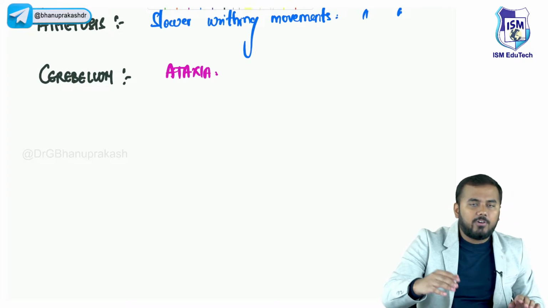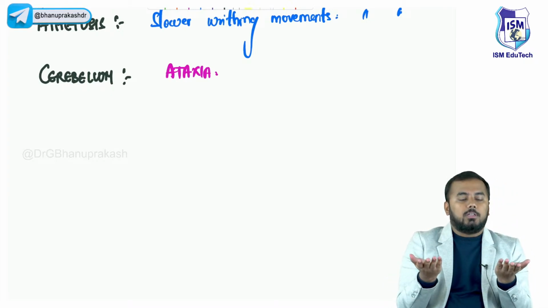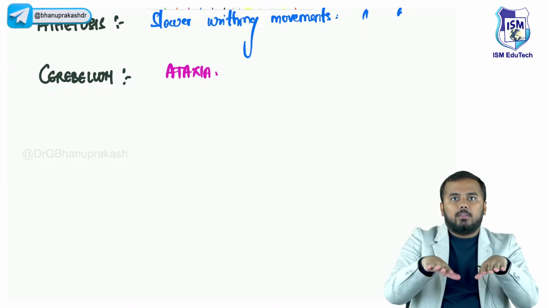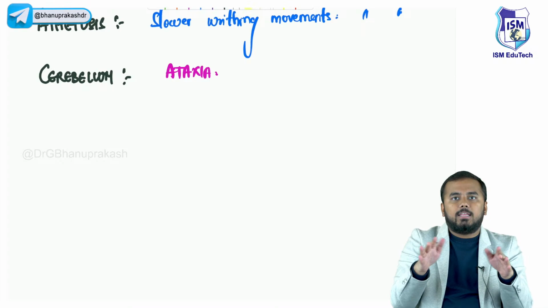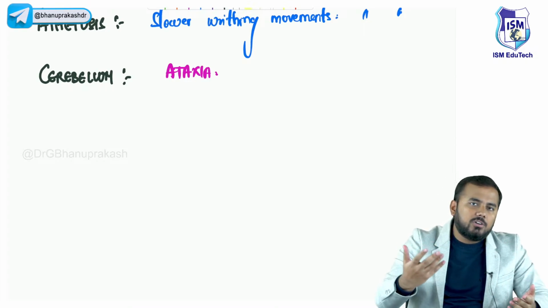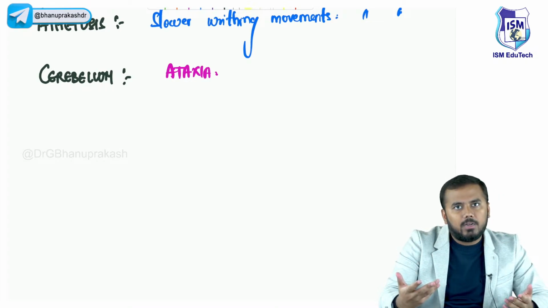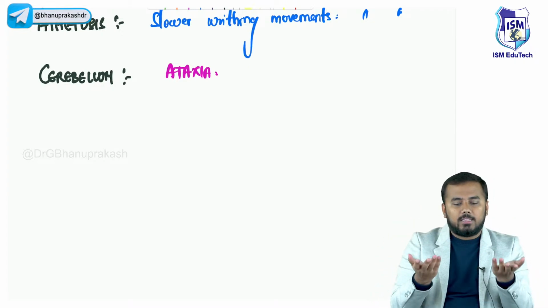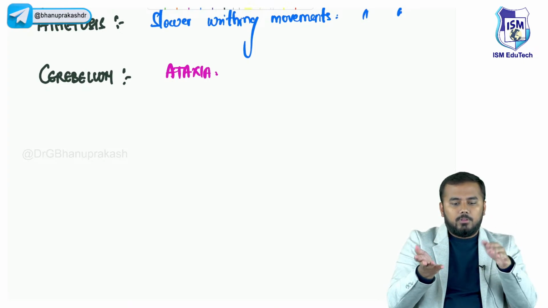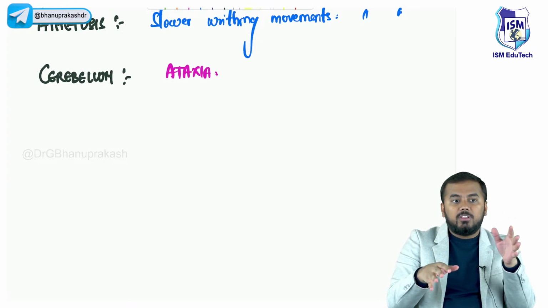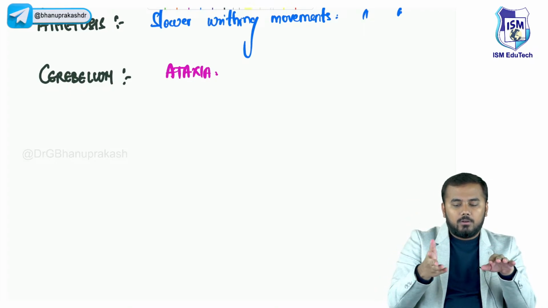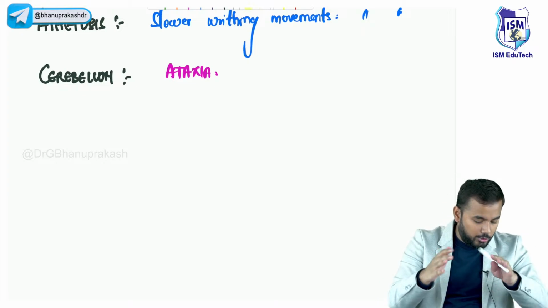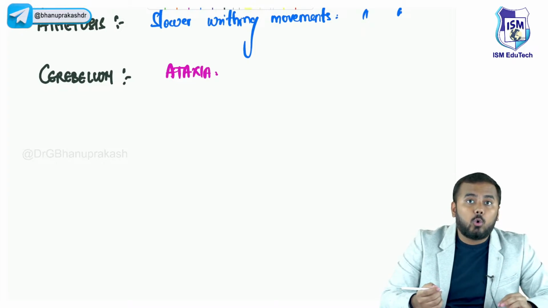Lack of coordination matlab, for example, I will tell the patient to flip-flop his hands like this. So in this way, alternately. If I tell the patient to do this, normally a patient with normal cerebellar functions, normal extrapyramidal tract functions, will be able to do it. But if a patient is having any kind of cerebellar lesion, he will be doing like this. You see, there is no coordination between this voluntary movement and this voluntary movement. So this is called lack of coordination of movement. And by the way, this thing which I have told you to do is called adiadochokinesia.